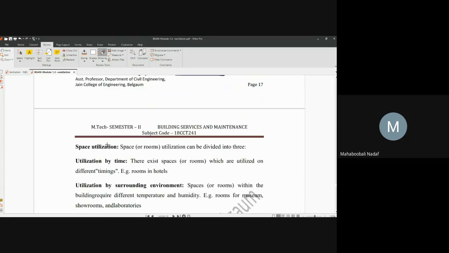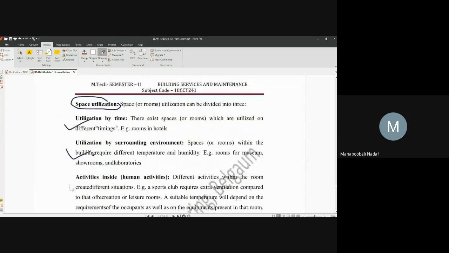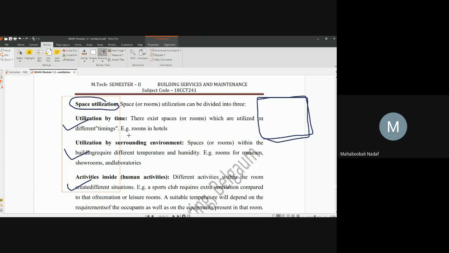Okay. Utilization means what? Utilization by time, utilization by surrounding environment, activities inside. Space utilization: in a room, for which activity it is involved, at what time it is requiring AC. So those things we call utilization. Depending upon the utilization parameter, the functioning of the AC is decided.